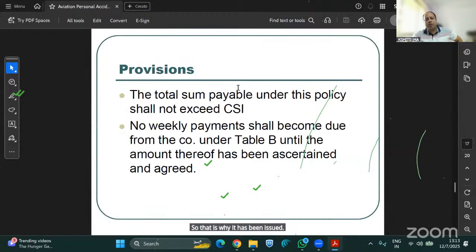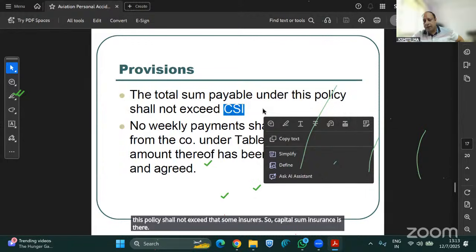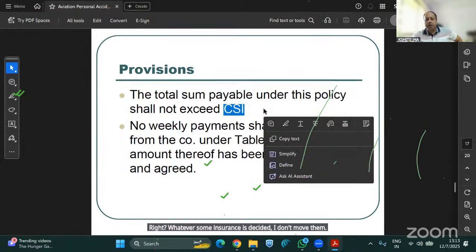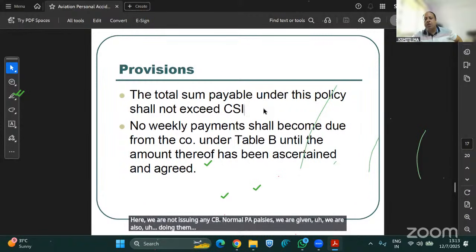Provisions. The total sum insured under this policy shall not exceed the capital sum insured. So the capital sum insured is whatever sum insured is decided. But here we are not issuing any CB. In normal PA policies, we also give CB benefit, which is cumulative bonus. But under aviation PA policy, there is no concept of any cumulative bonus.